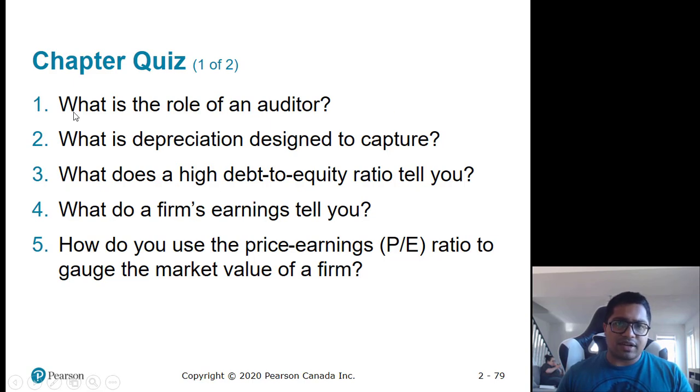So just try to look at what is the role of the auditor, depreciation, and what high debt to equity means. So just think about it, because when we meet up in the class, we'll discuss and we'll do some problems regarding ratios and other various stuff.